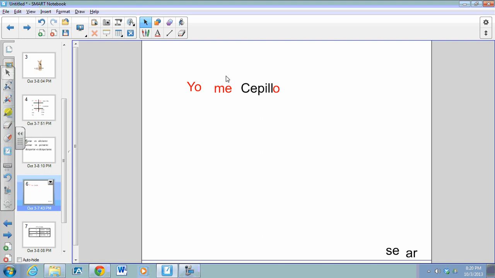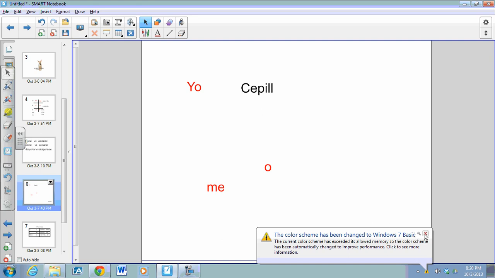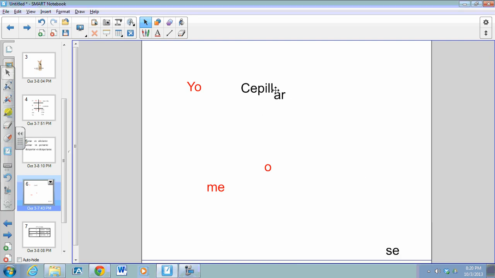I brush myself. Now again, for the 3 steps, all we did is we took the original cepillarse right here, and we took the se off for right now, and we got the word to its root. We conjugated it for the yo form. Notice the o right here is in red, and it matches yo. We put se back in the equation, yo se cepillo, but of course that's not right because we also need the pronoun to match the subject, so we change se to me. And in the end, our phrase should be yo me cepillo.